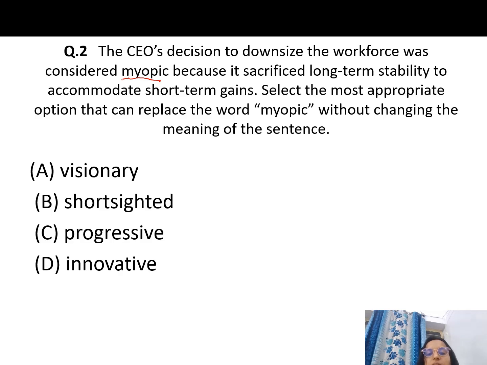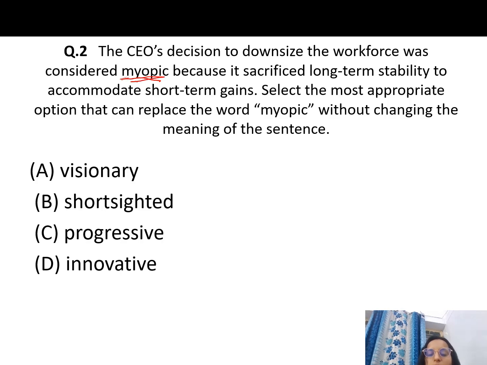Downsize means reducing the workforce. The CEO has sacrificed long-term stability. Select the most appropriate option that can replace the word myopic.